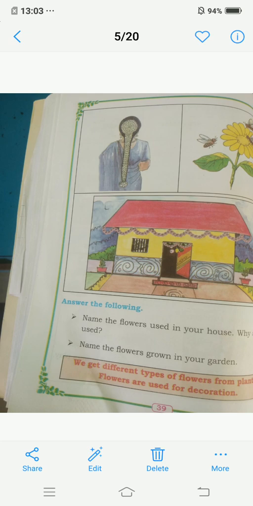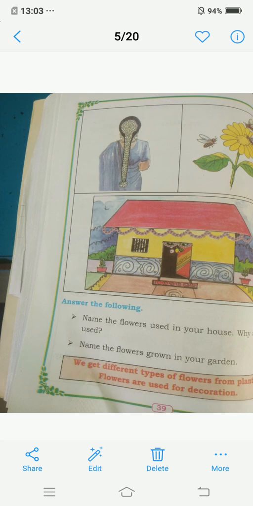Now children, name the flowers used in your house. Why are they used? Which flowers are used in your house, children? Like sunflower, jasmine, lily and all. To decorate the house we will use them.